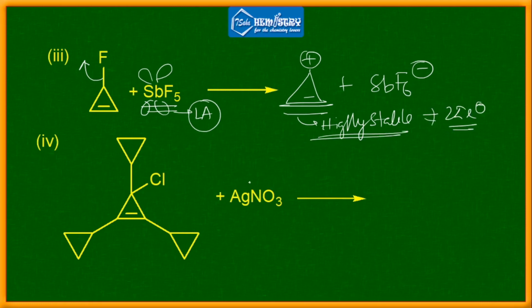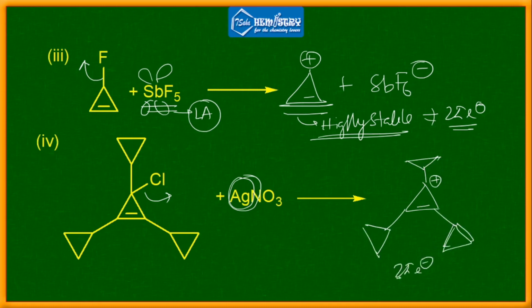Also, if you add silver nitrate, the silver ion can abstract this chloride ion and precipitate AgCl. After this you get this particular species, which is highly stable because it also has 2 pi electrons, along with AgCl as a precipitate. So these are all examples of quasi-aromatic compounds. Any species which has a charge and follows Huckel's rule is a quasi-aromatic compound.